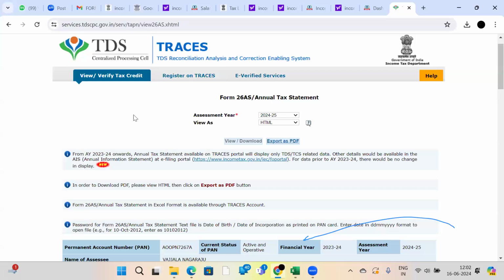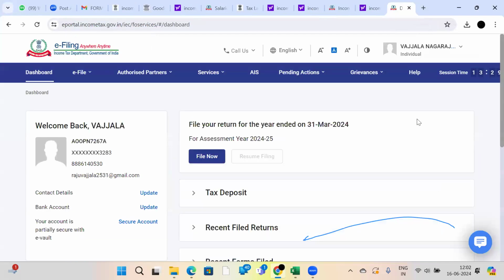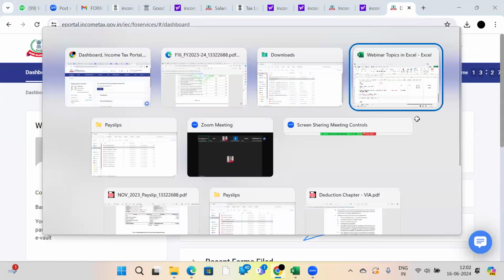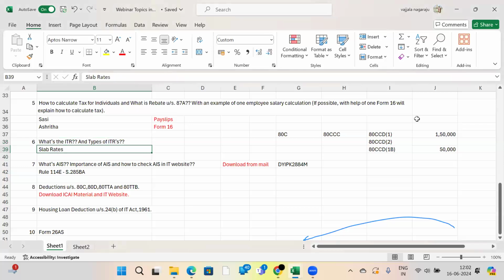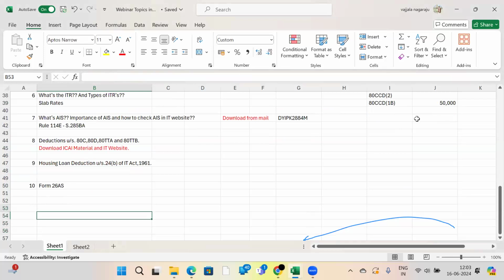And there is one more form I mentioned here in the content of the seminar, form AIS, which is also very important. So tax rates, the types of ITRs, you came to know. And nowadays there is a form called AIS, Annual Information Statement. People are much worried about this Annual Information Statement.